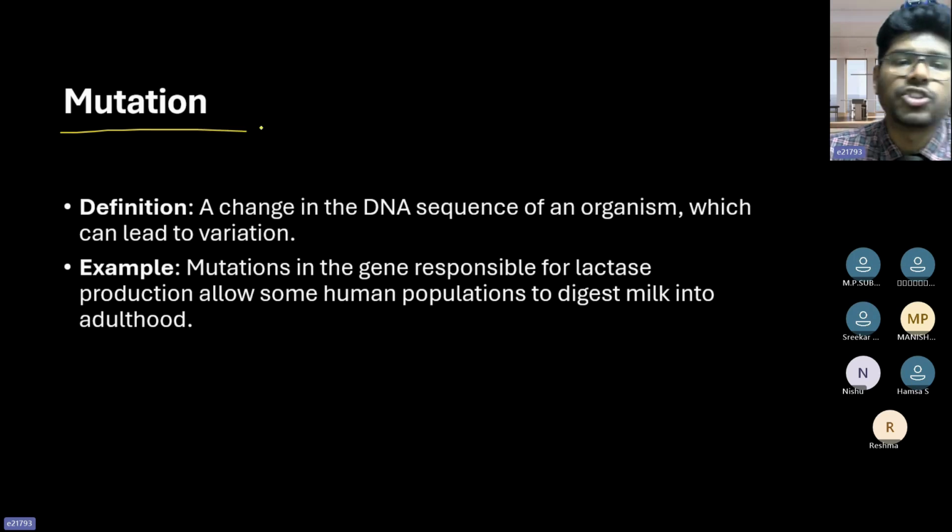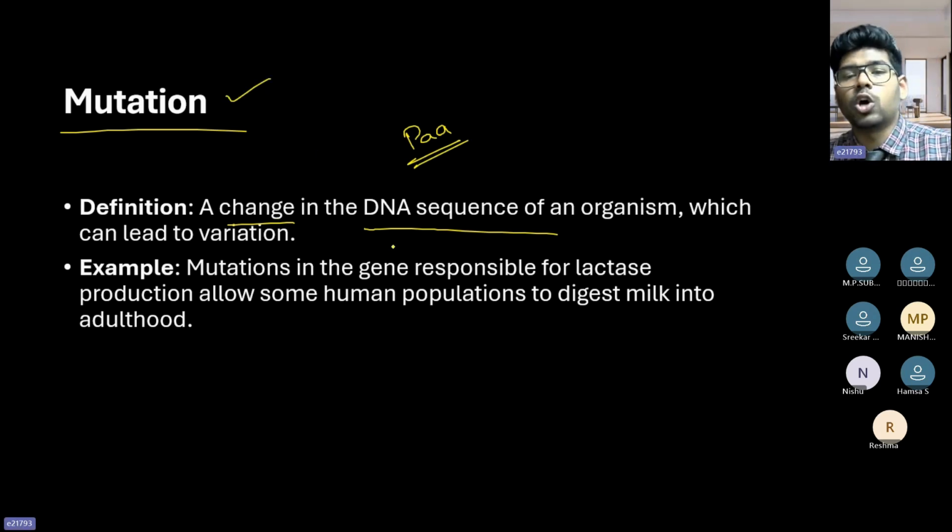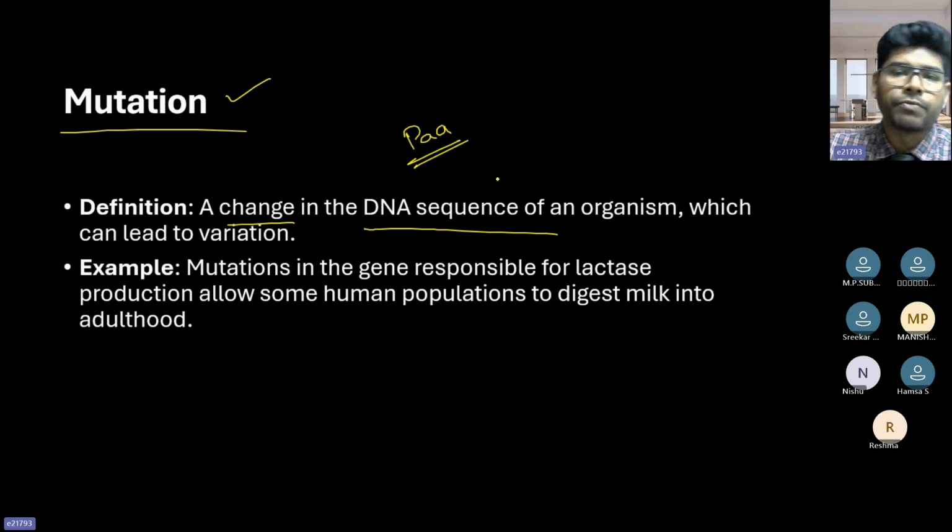Next one, mutation. Mutation is the change in the DNA sequence of an organism. If you have seen the movie Paa, right? Progeria. It is because of the mutation. So Amitabh Bachchan becomes old even though his age is very small. That is the disease progeria, and that is because of genetical mutation.